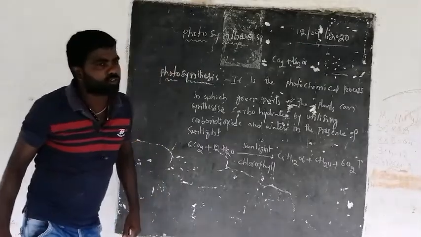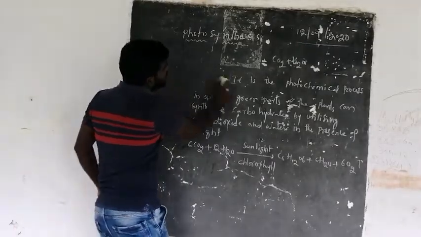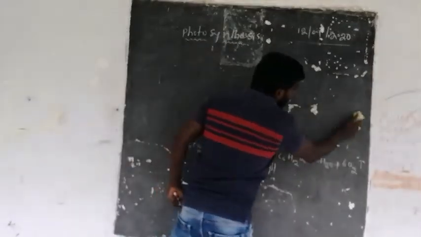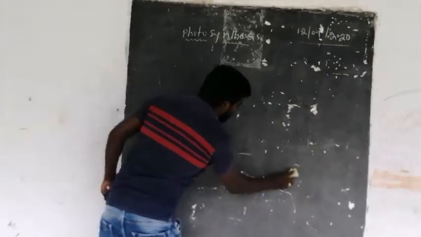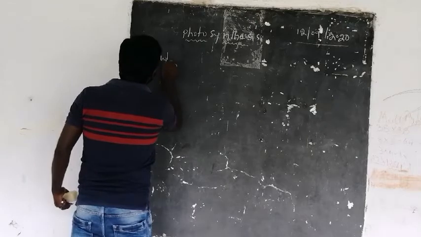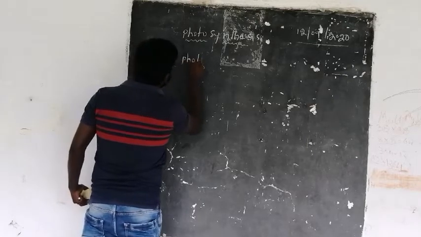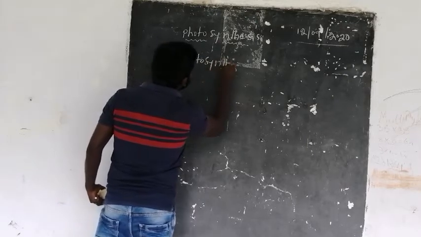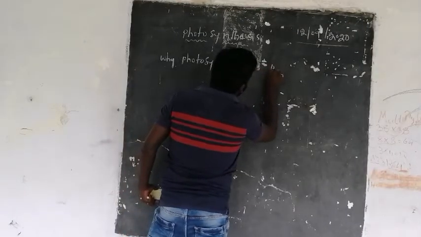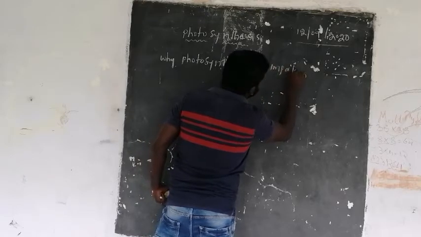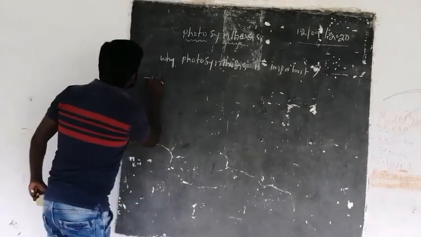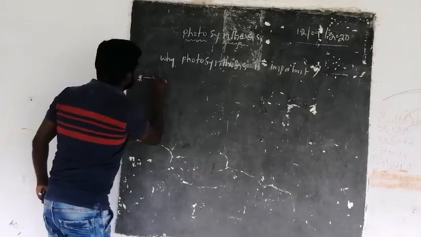What is the importance of photosynthesis? There are two basic reasons why photosynthesis is very, very important.